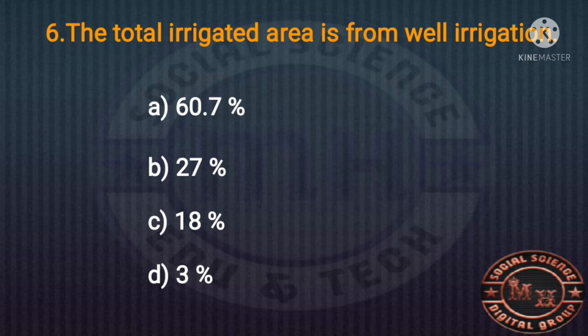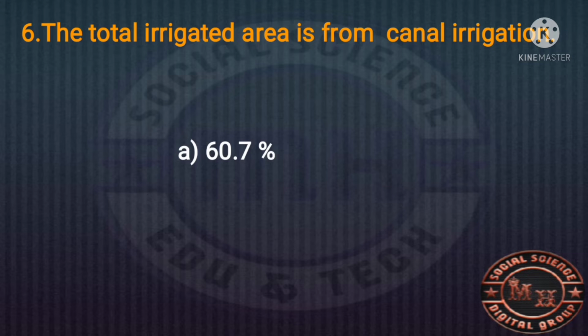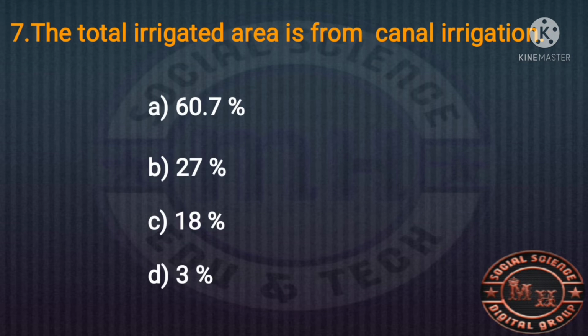The options are 60.7%, 27%, 18%, and 3%. The right answer is 60.7%, the total irrigated area from well irrigation.